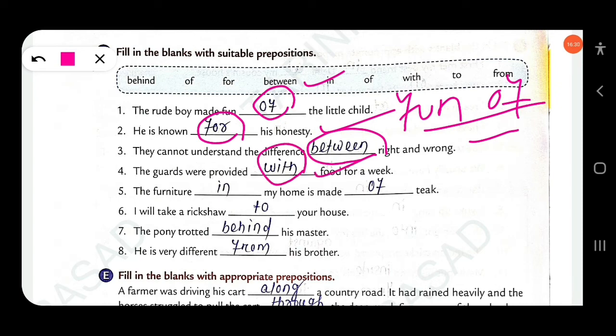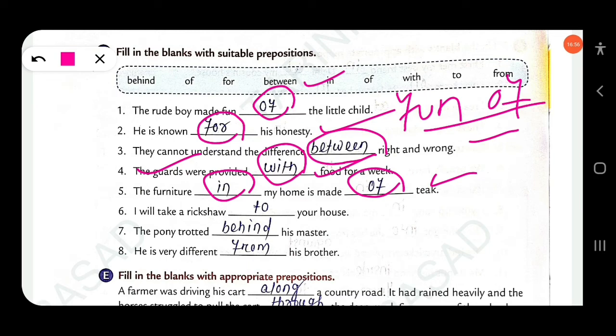The next, the furniture in my home is made of teak. Okay, made of. So here "of" will be used. If there is any physical change, then you have to use the preposition "of". If there is any chemical change, then you have to use "from", like cheese is made from milk.